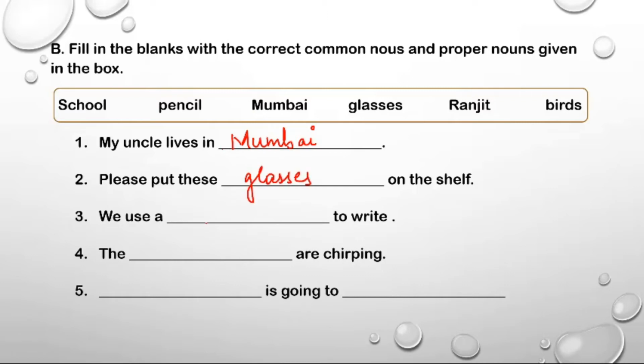We use a pencil to write. The birds are chirping. Ranjit, name of a person or a student. Ranjit is going to school.